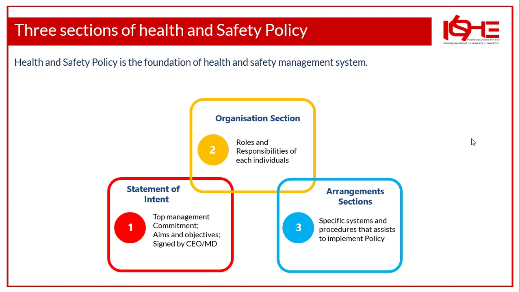For example, zero accidents may be a target for your organization, or to reduce the number of enforcement notices received from the enforcement authority. This could be a target which you can set for your organization, or you can set targets like covering all the risk assessments, or you can give a specific number, 10 risk assessments, 15 risk assessments within 2 months' time, 3 months' time. This is how you set targets for your organization.